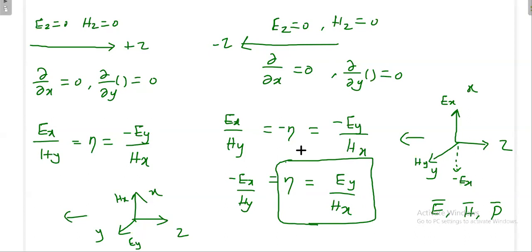So I will extend this to other directions also. Say for example, if you are going in the plus y direction, your wave may go in the plus y direction also. A wave is traveling in the y direction. Very clearly, if your wave travels in the direction of y, Ey is 0, then Hy is also 0.